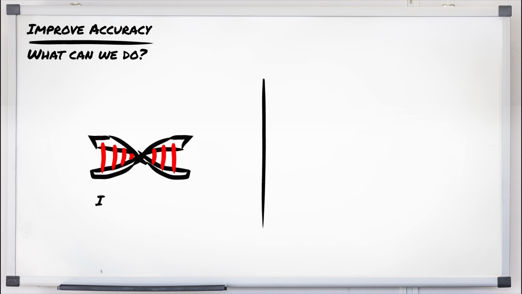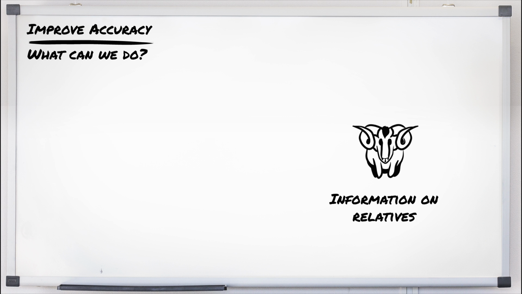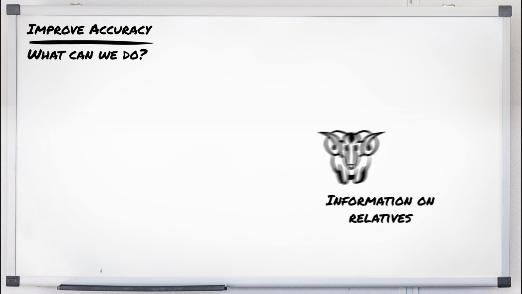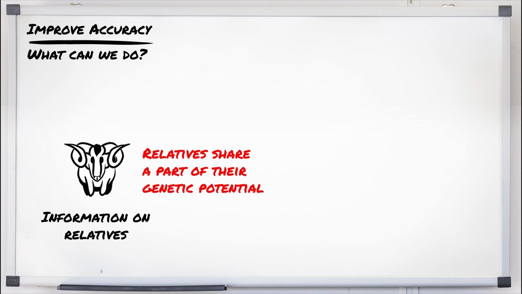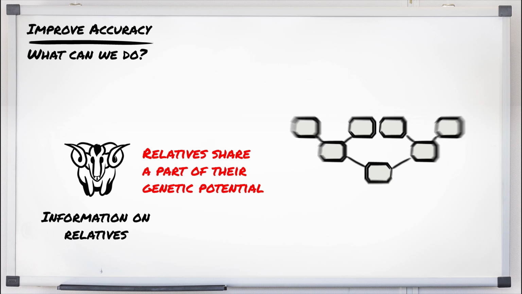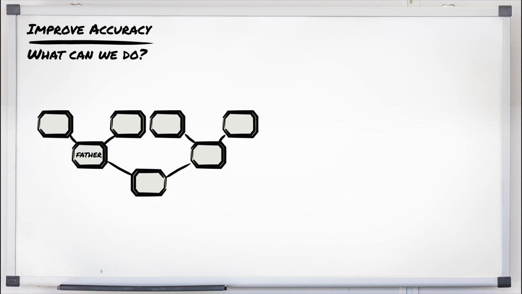So what can we do to improve the accuracy of EBV? There are two factors that can be improved: the quality of the phenotypes and the use of information of relatives. We will not go into detail on how to improve phenotype recording, but we will show how we can use information of relatives. For that, we can make use of the fact that related animals share part of their genetic potential. The closer the relationship, the larger the shared part of their genetic potential. So, if we would also know the body weight of the father of the ram, it would help to create a more accurately estimated breeding value for the ram, because the father and the ram share 50% of their genes.